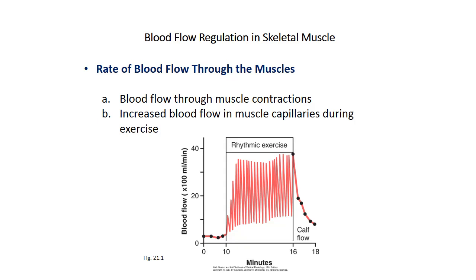So the oxygen level is going to drop, and this hypoxia, or reduced oxygen level, is one important factor for increasing blood flow. So reduction of oxygen during increased metabolism is an important factor, and oxygen is an important chemical effector for increasing blood flow.